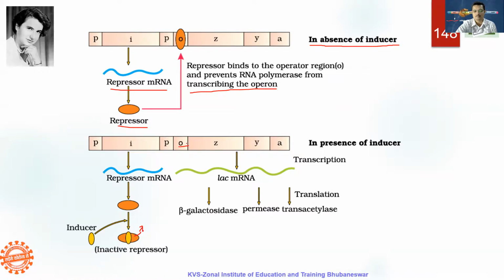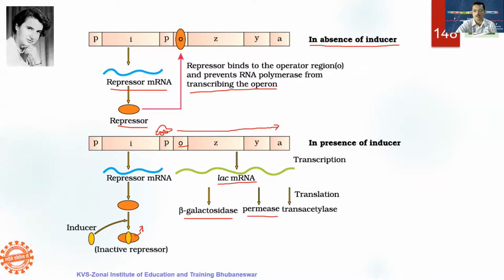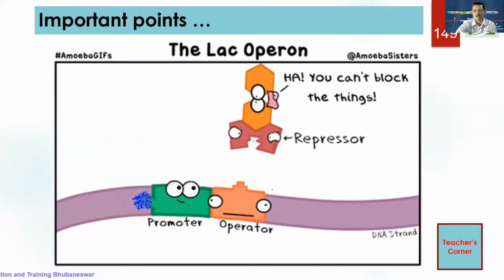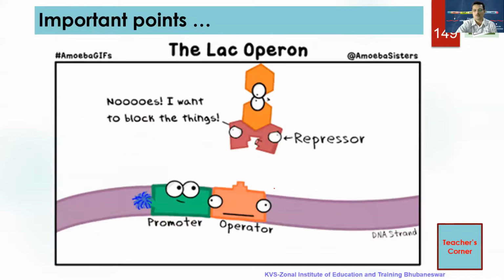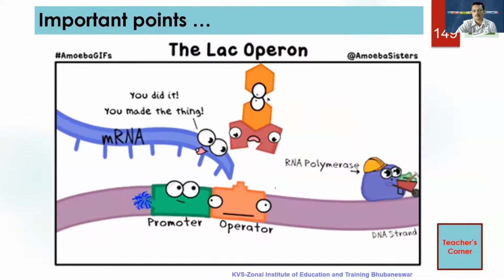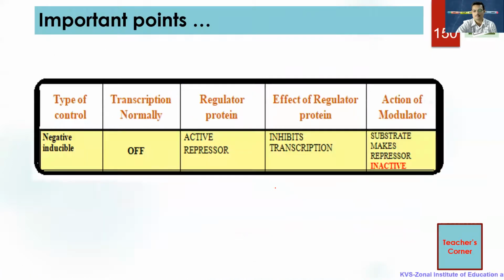The operator is set free, RNA polymerase comes here and starts transcribing the structural genes Z, Y, A, forming lac mRNA. Beta galactosidase is formed from the Z component, the Y component forms permease, and the A component forms transacetylase accordingly. You can see here how this takes place. So it's all about controlling the transcription, right?